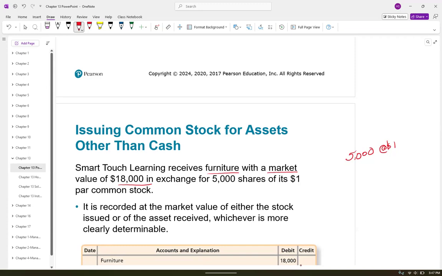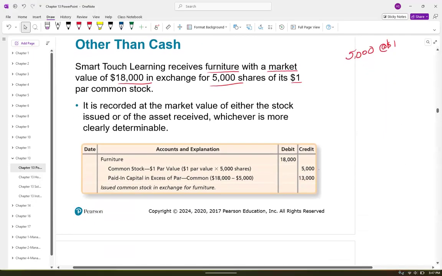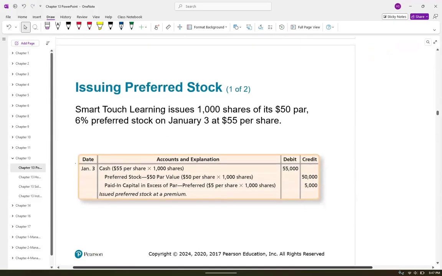Okay. So furniture, we're going to debit furniture for 18,000. We will debit common stock, $1 par, for 5,000 because we issued 5,000 shares at $1 par value. And then the rest of it is paid in capital in excess of par. Okay. Notice nothing really changed about this transaction here. We just didn't get cash. We got furniture. Probably the classic example is a stockholder who didn't have any cash. They had a building. Hey, we're going to throw this building in there and I'll get some stock.